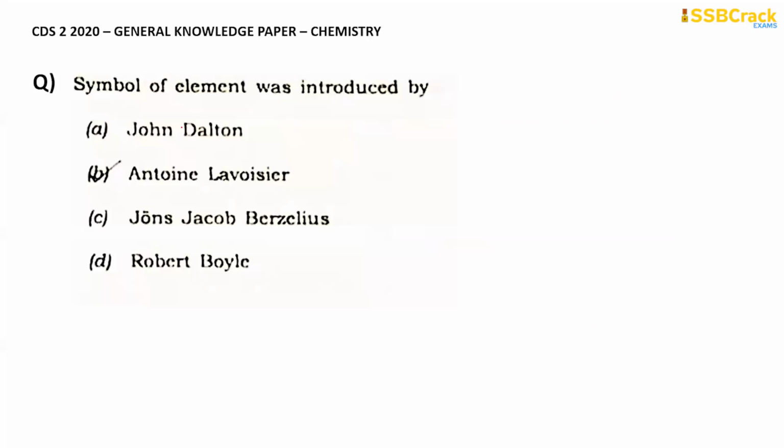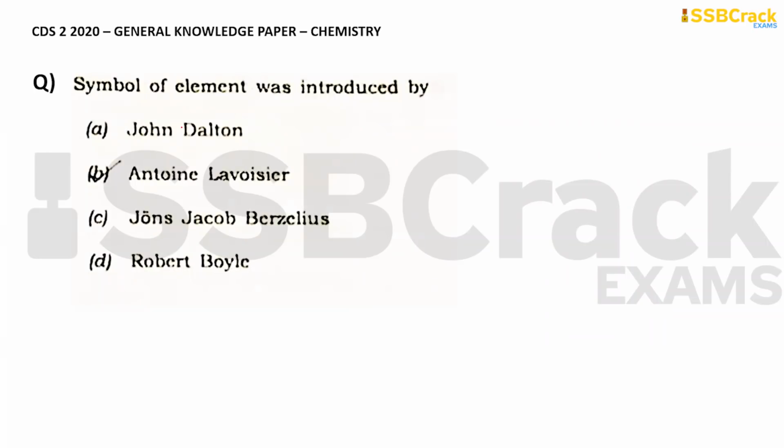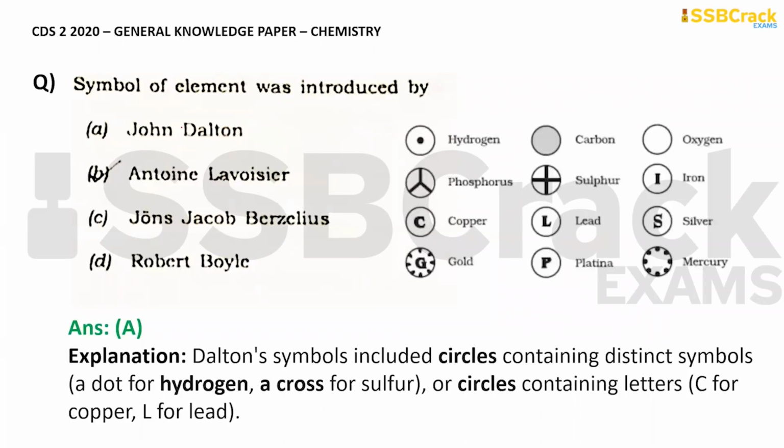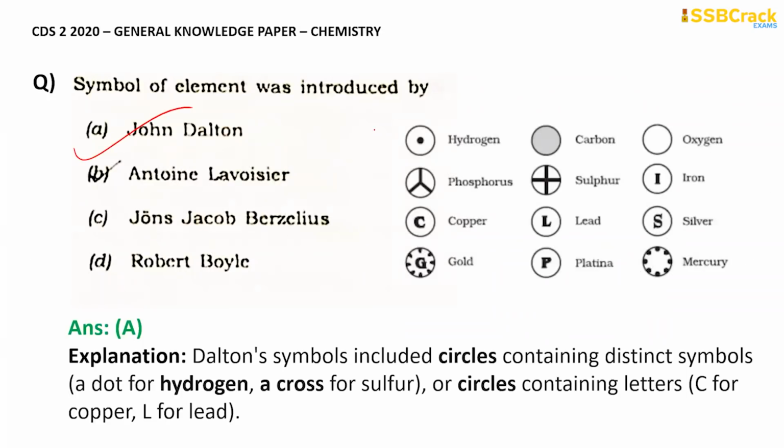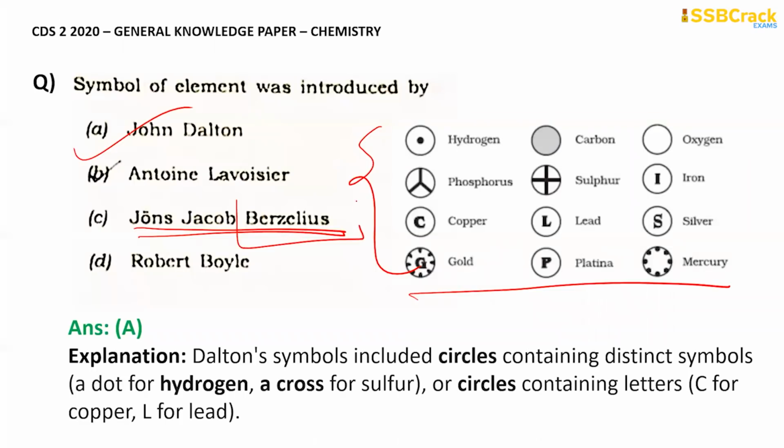Moving on to the next question, we have: the symbol of element was introduced by. The symbol of element was introduced by the scientist John Dalton. He was the first one to have a classification like this. Here one more option is given which might be confusing, because Berzelius is also associated with giving symbols. The present symbols which we have today were given by Berzelius, but the first attempt was made by John Dalton, who is also known as the father of atomic theory, right?